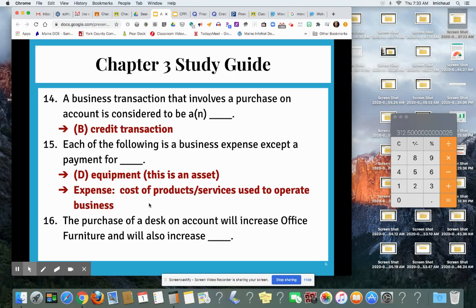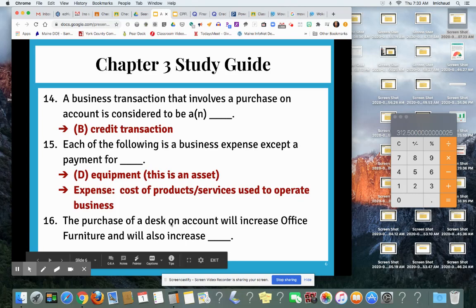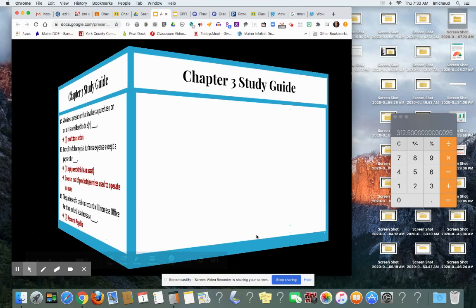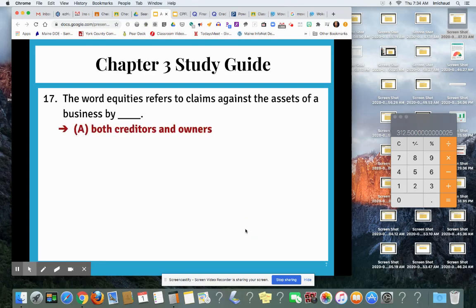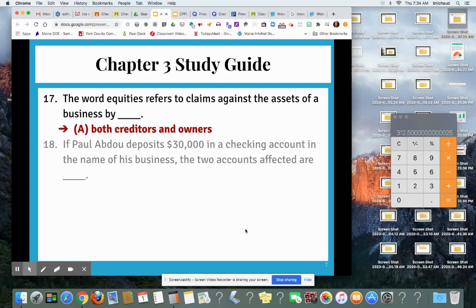Okay, number 16, the purchase of a desk on account will increase office furniture because that's an asset, but it will also increase what? You as a business are borrowing on account. That will be accounts payable because that's a liability. All right, here we go. Number 17, the word equities refers to the claims against the assets of a business by both creditors and owners.